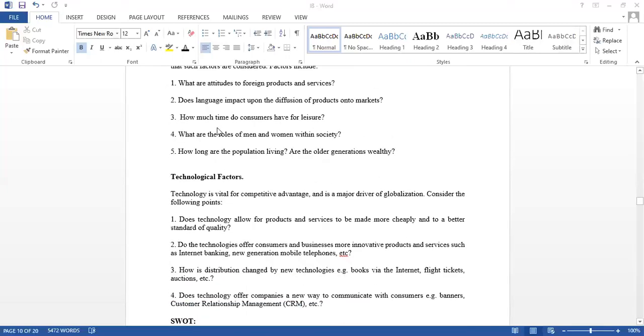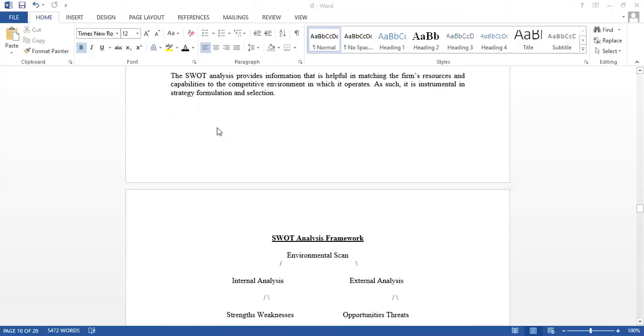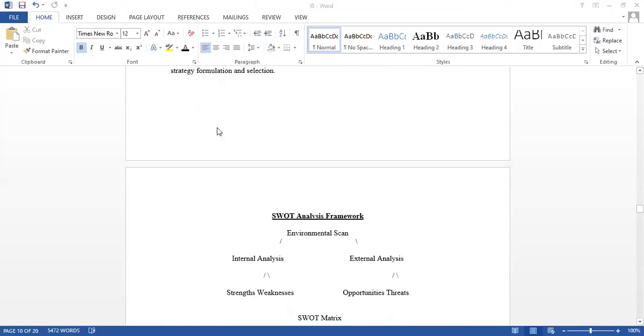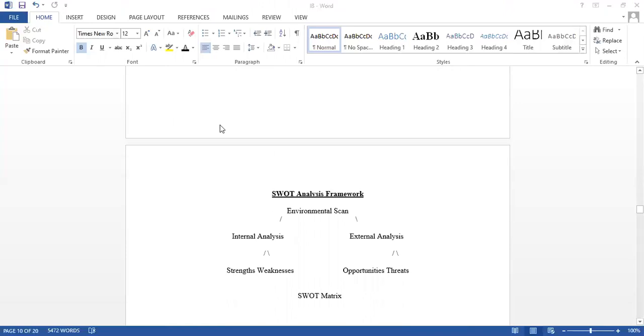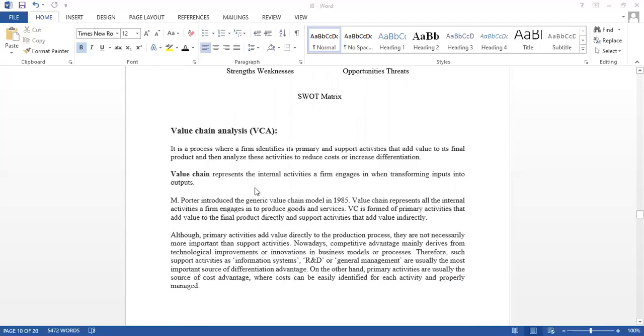And then SWOT analysis: strengths, weaknesses, opportunities, and threats. All these are the tools used to analyze the future, to analyze the environment. So based on that you can take your decisions.